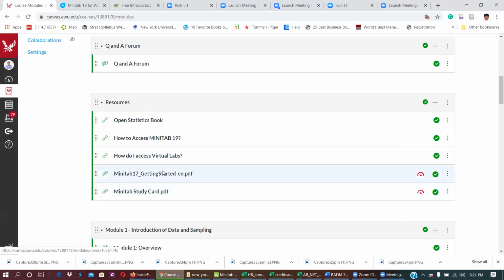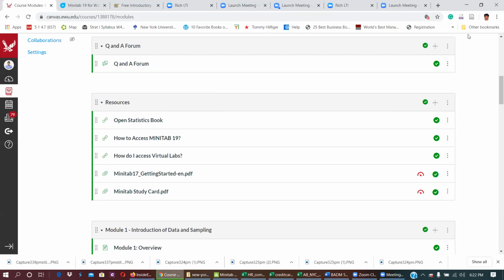Actually, here I have some getting started files about Minitab and the study card. These are all for you to review, but I will also be explaining every week what we need. Any questions related to the syllabus or basic information? If you have, you can type in the chat box and I will try to reply.